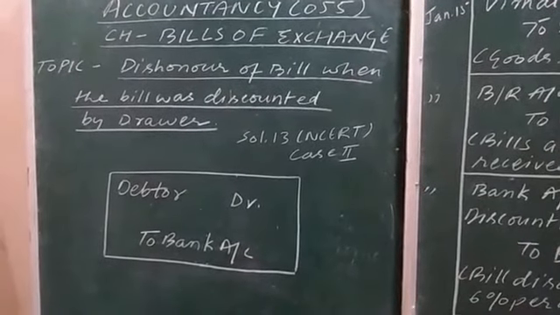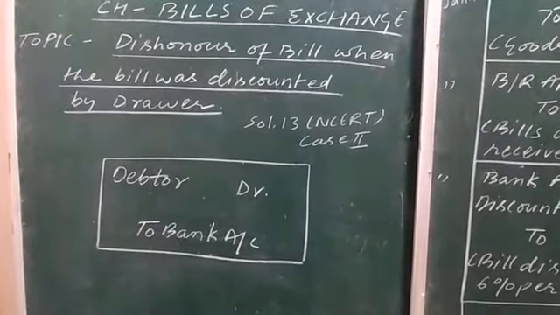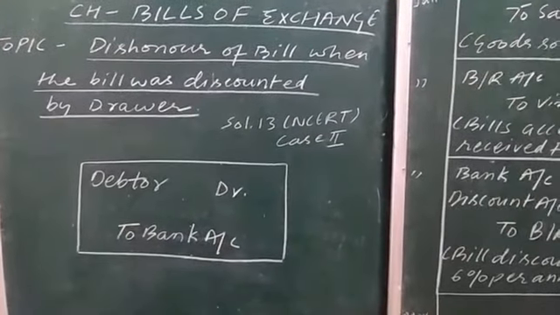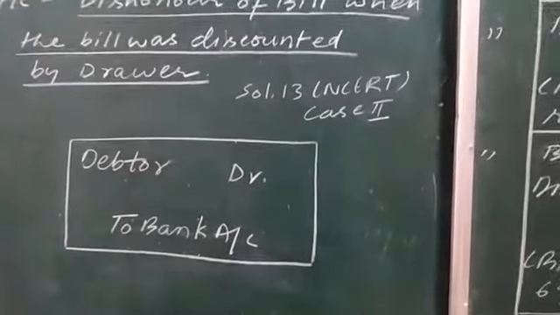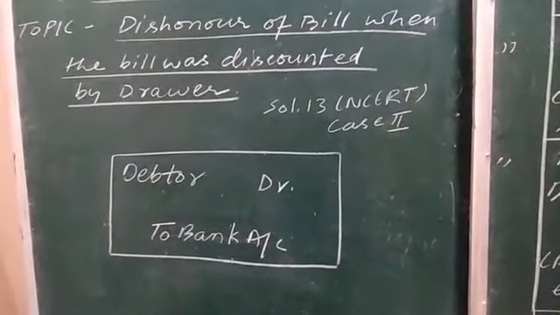Whenever a creditor or liability increases, it is shown on the credit side, so bank will be shown on the credit side. This is the basic general entry I will be passing on the date of dishonoring of the bill.